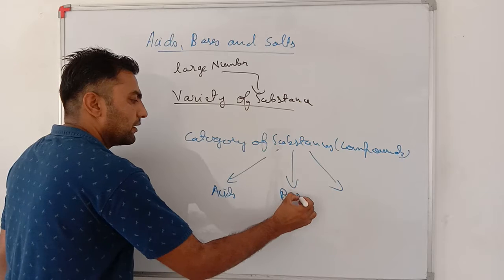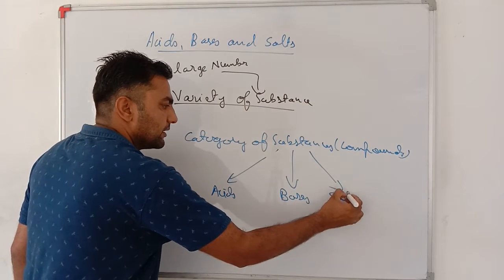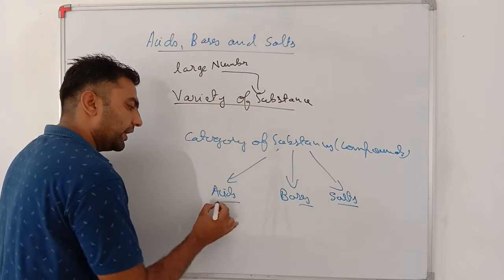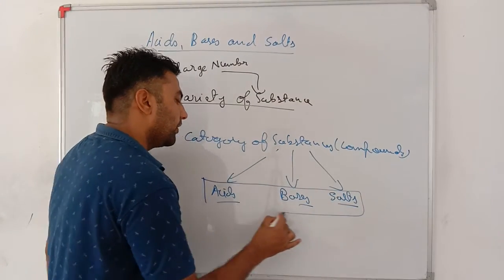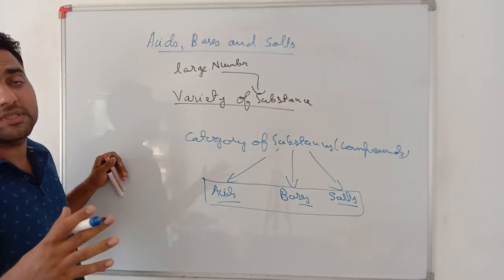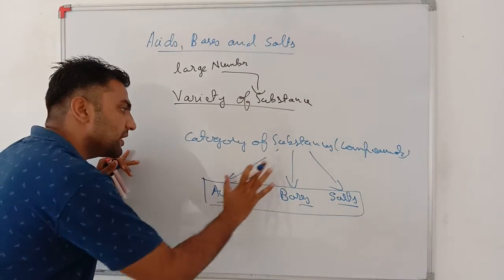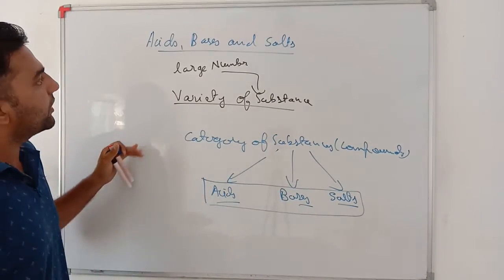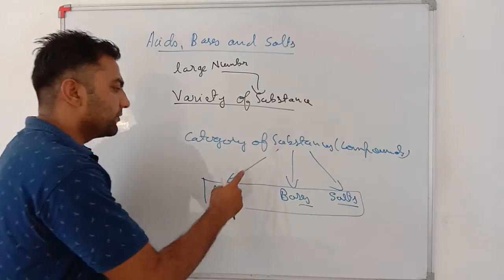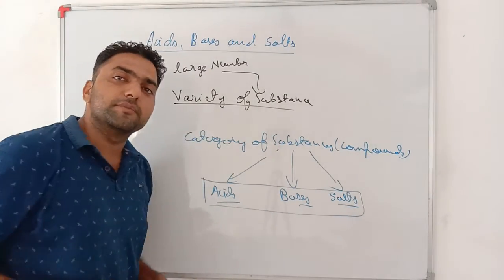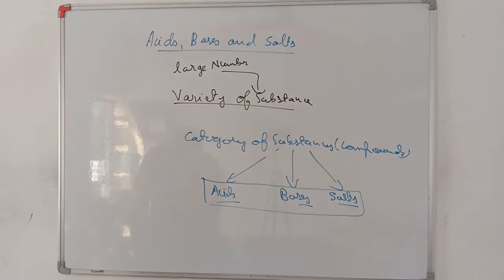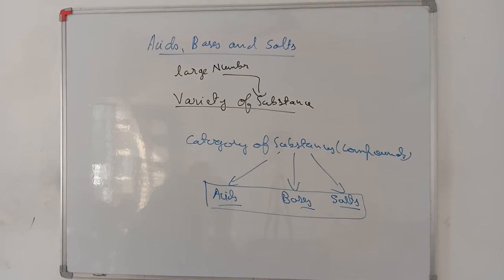acids, bases, and salts. Very important, this is a group of a large number of substances, but not all the substances come in this category. So what are acids, bases, and salts? Acids, bases, and salts are a category or group into which substances have been divided. Don't worry, one by one we will see all the properties of these substances.